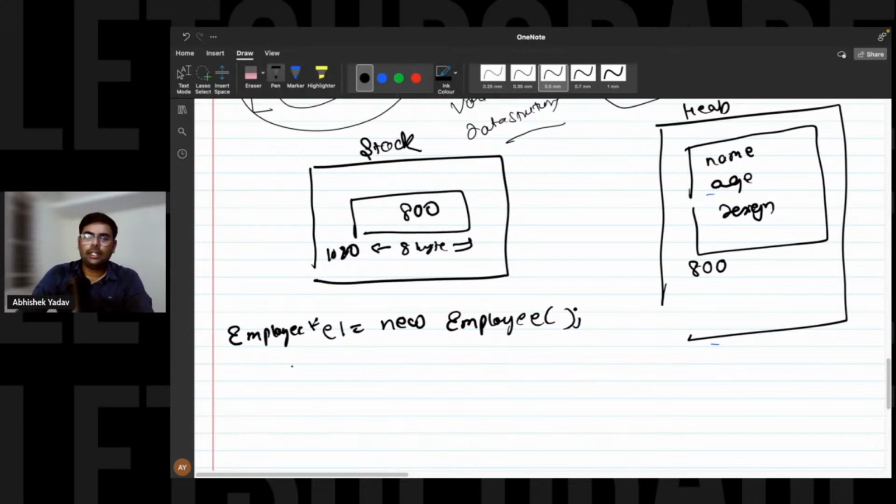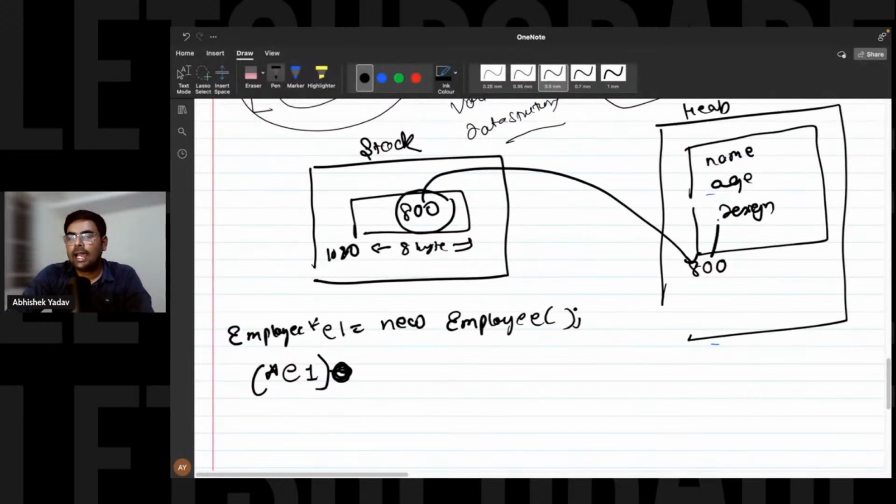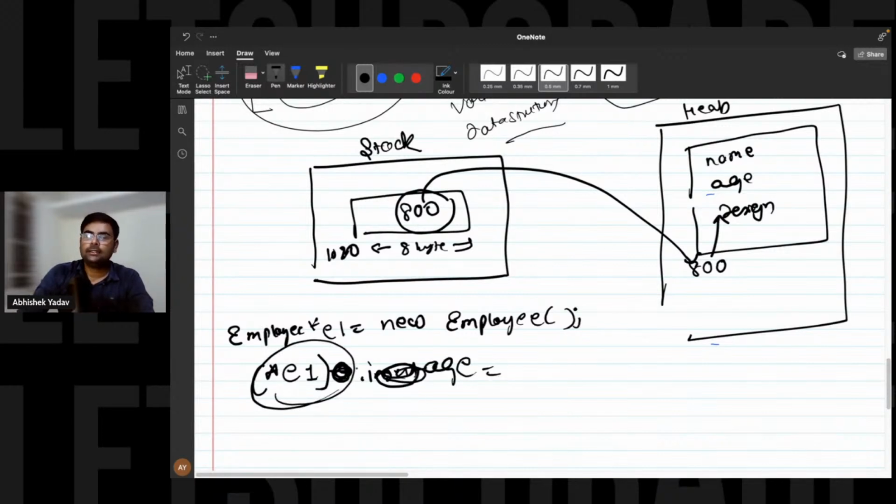That is clear. Now, if you have to call the data members or member functions, right? So what you will do? You will use e1, and after that you have to use either this arrow operator, or you can dereference it, right? You are saying, okay, whatever is stored inside the pointer, I will go to that particular location and I will try to access that particular thing. So here e1 dot insert function, right? Or e1 dot age, like this, you can access it like this. This is clear? Yes or no?